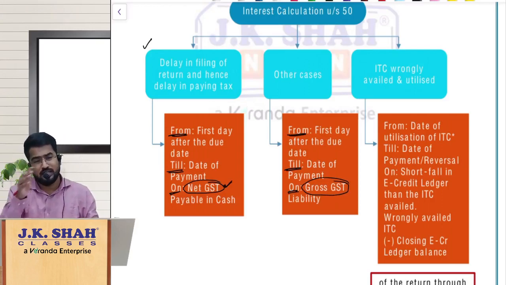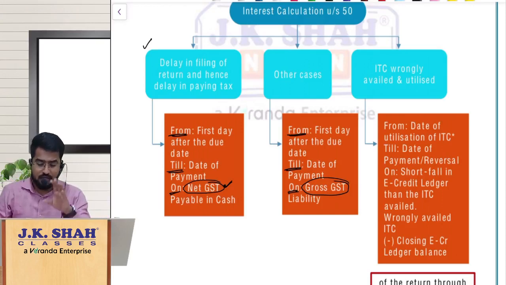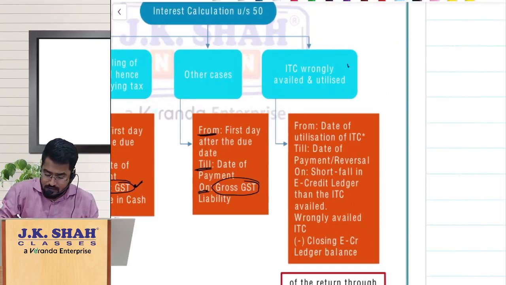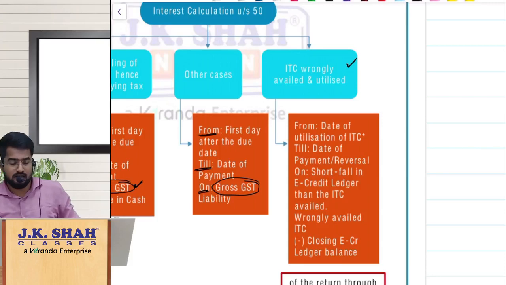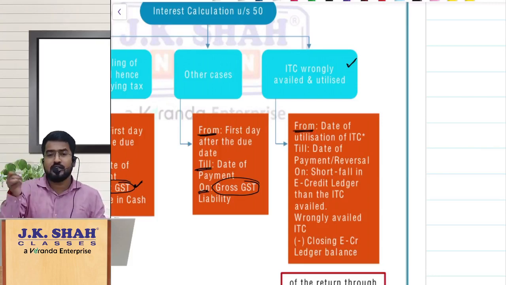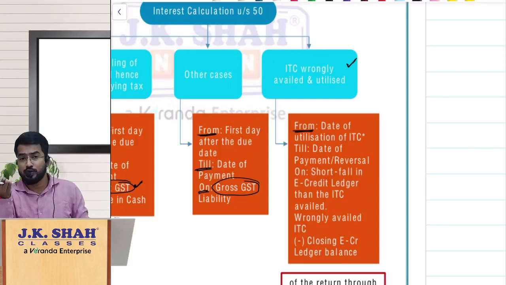This was already the existing concept only, my dear friends. You have some problems also in your textbook, all that stuff. So please make sure this is not something new for you. This is already discussed in class also. So these are the old things. Now the point is, if the ITC is wrongly availed and utilized, then how should the interest calculation be done? See, the interest will be calculated from the date of utilization. We have already discussed it is not wrongly availed ITC alone. ITC wrongly availed and utilized.